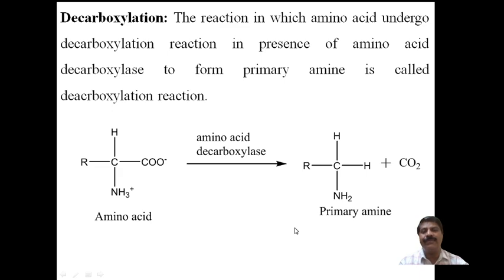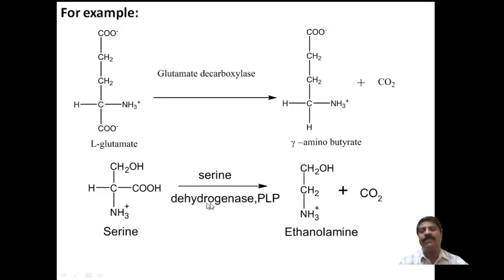Now an example of this: L-glutamate undergoes glutamate decarboxylase to form gamma-aminobutyrate, and carbon dioxide will be liberated.